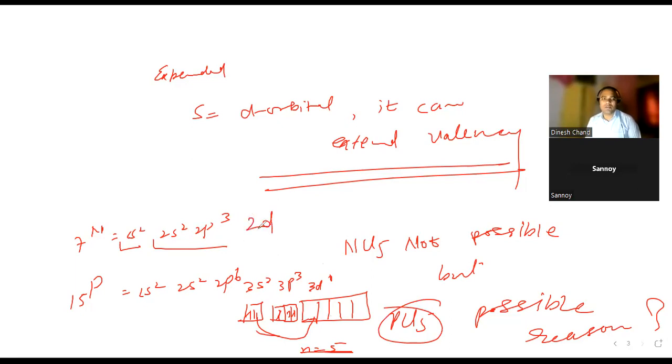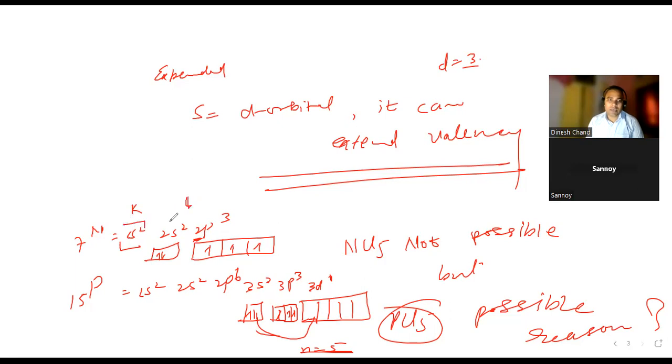There is no 2d. Sir, please repeat this one also, from the beginning. In the case of nitrogen, the quantum number for the valence shell is 2, and the d orbital starts from the third orbit, 3. So it is not having the 3. Only 2 orbits are there, K and L. So it cannot extend. Where will it jump if there is no d orbital?